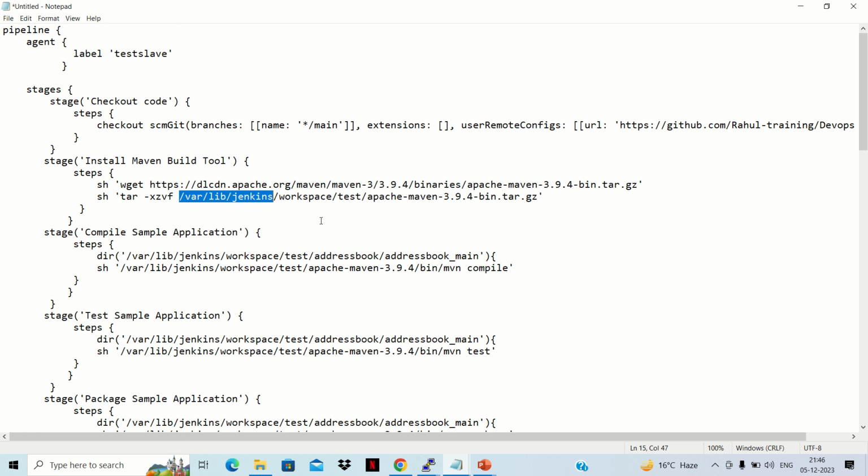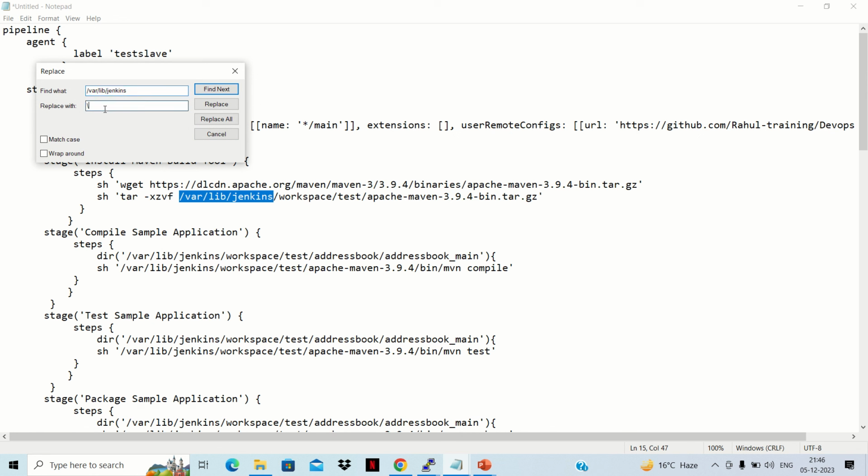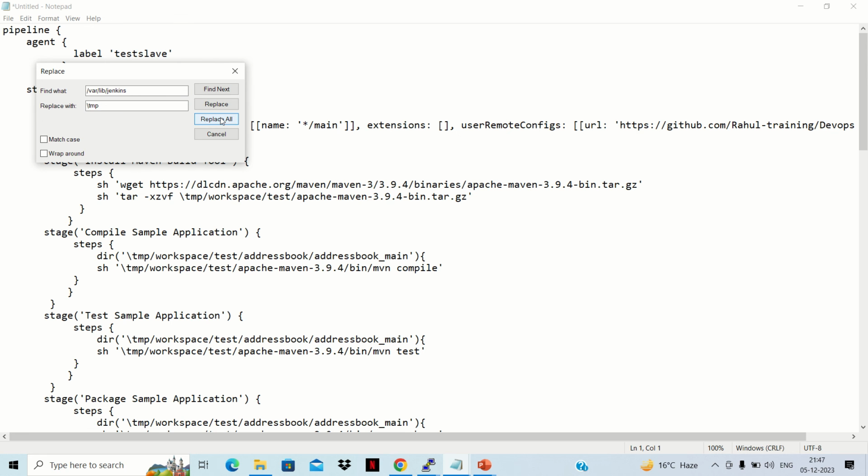I created this file keeping in mind that we'll create everything on the same machine, but we want to get it done on the slave machine. So we'll replace it with /tmp, because that was the path we gave during slave creation, that everything will be done in /tmp. So we'll replace all, and we need to replace it not with this but with /tmp.